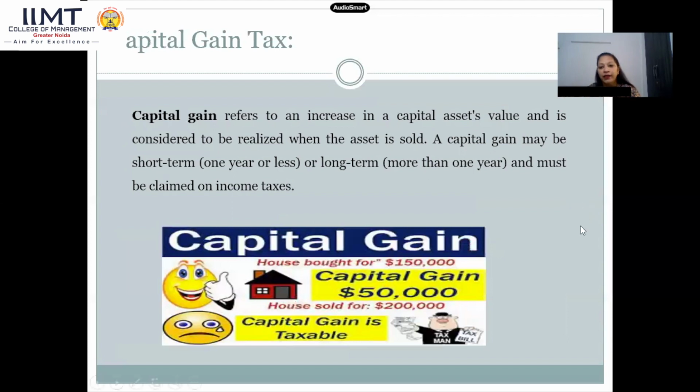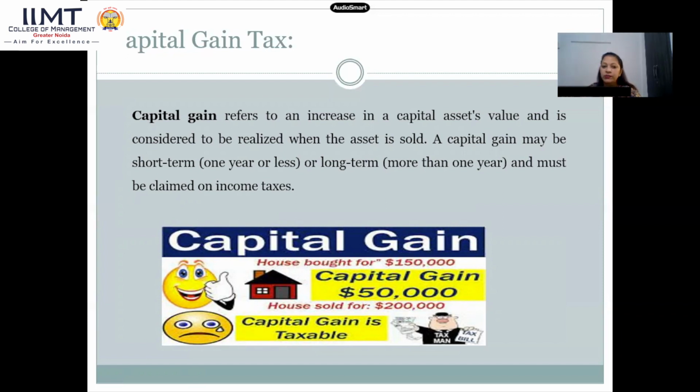Another one is capital gain. It's again very simple to understand. Capital gain is if you are getting some sort of gain, some sort of profit, if you hold some capital assets, then of course it is again a taxable income. Capital gain refers to an increase in the capital asset's value and is considered to be realized when the asset is sold. A capital gain may be short term or long term.